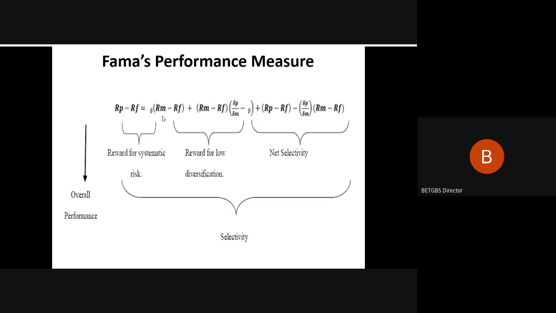So many inputs are required in Fama's performance measure, and it becomes more quantifiable and mathematical in nature. That is the reason we don't commonly use it in our performance evaluation context, but rather we follow and focus on simple, stable, and popular ratios like Sharpe's and Treynor's.